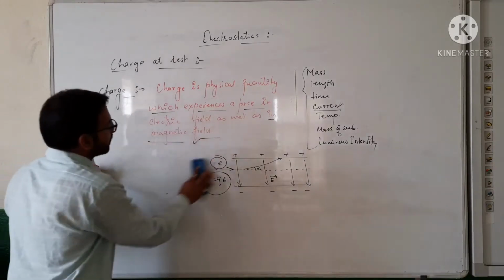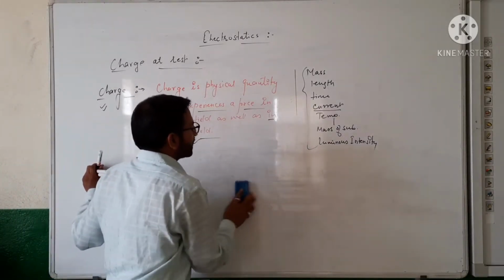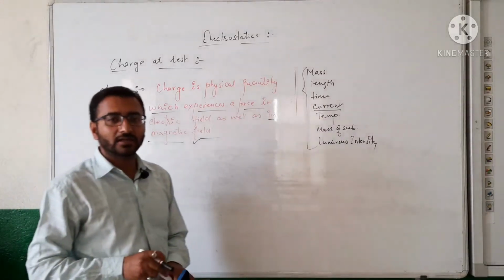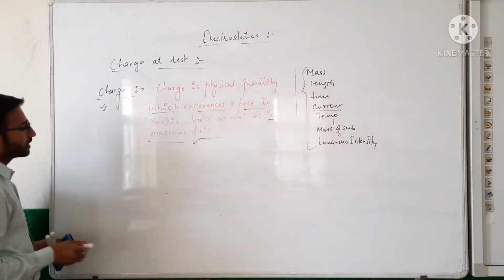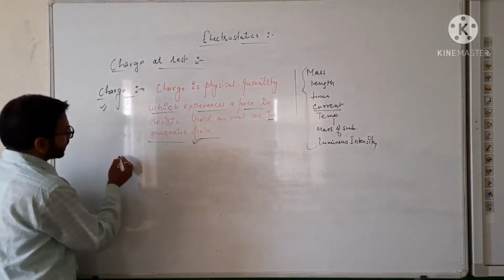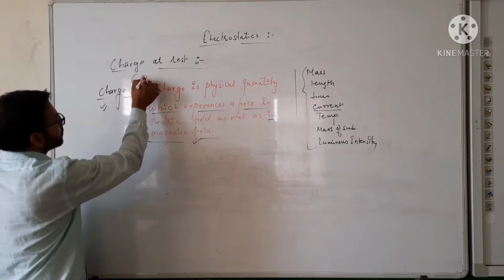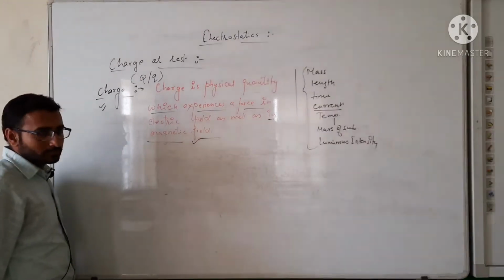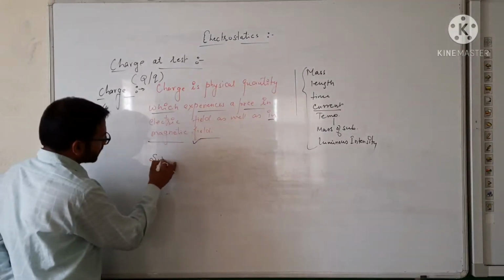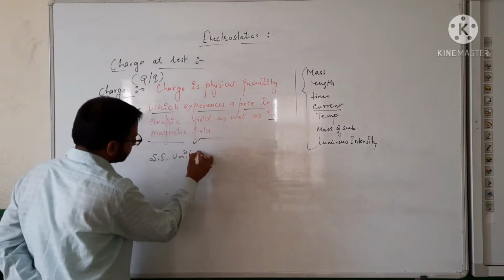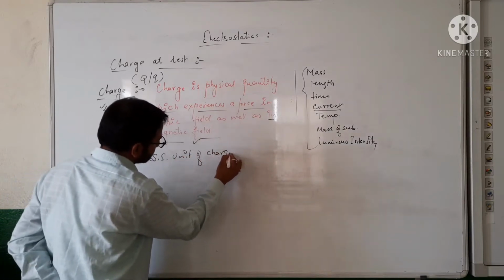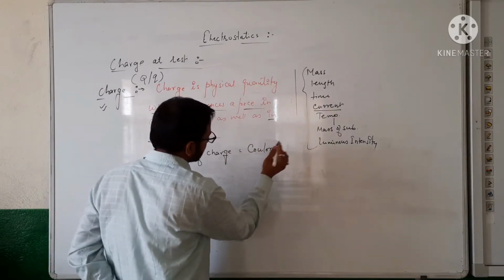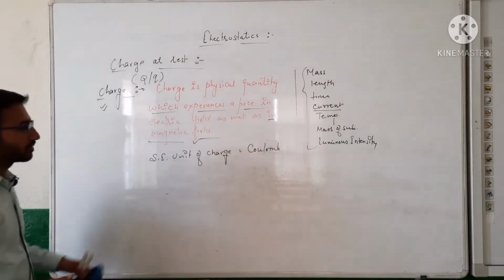That's why I have written in the definition that charge is a physical quantity which experiences a force when it enters an electric field as well as a magnetic field. Now, after the definition, the symbol of charge is small q or capital Q, and the SI unit of charge is coulomb, in honor of the physicist Coulomb.